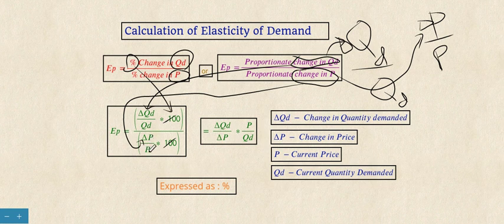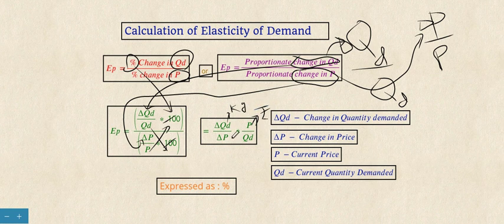When price goes up, the quantity demanded will come down. So we have the formula: delta QD divided by delta P into P divided by QD. Quantity demanded is expressed in units like kilograms or grams, and price is expressed in rupees.